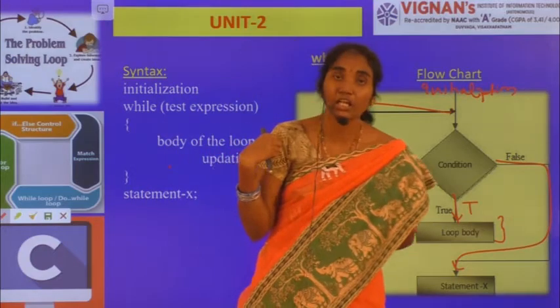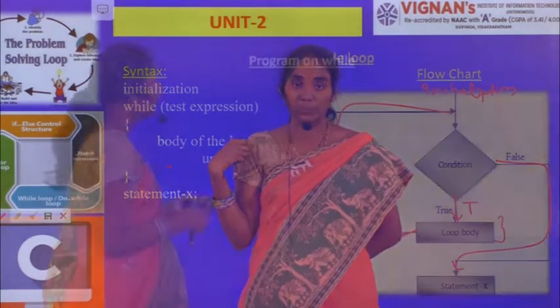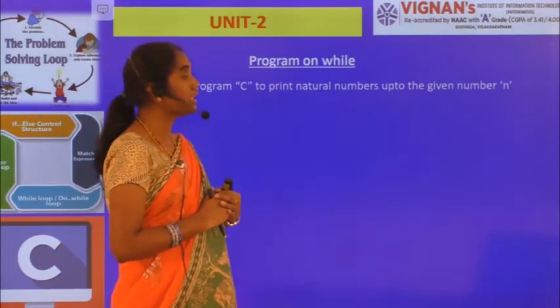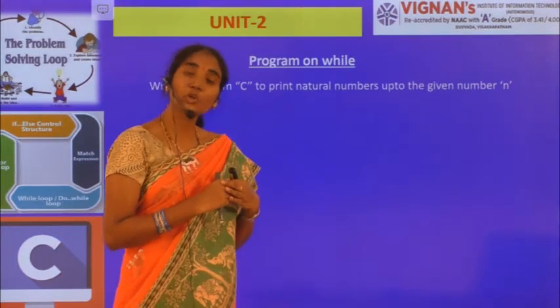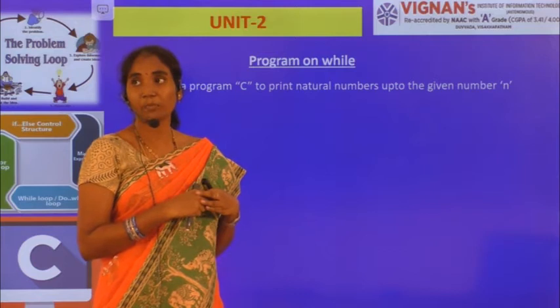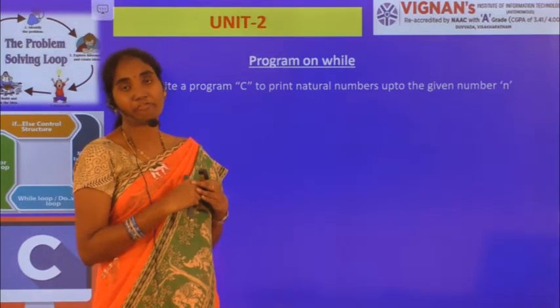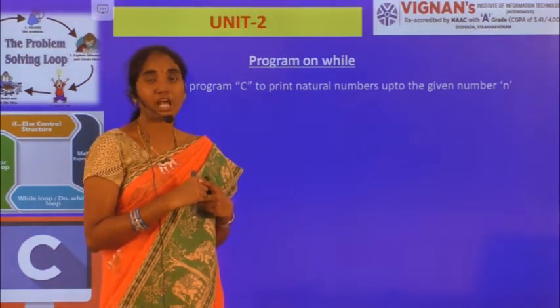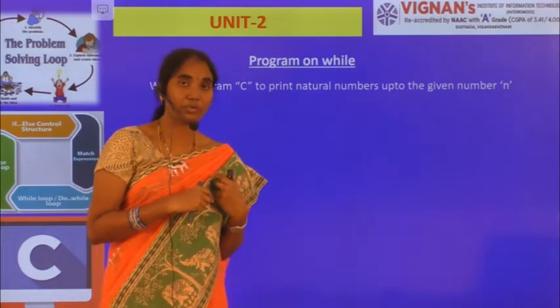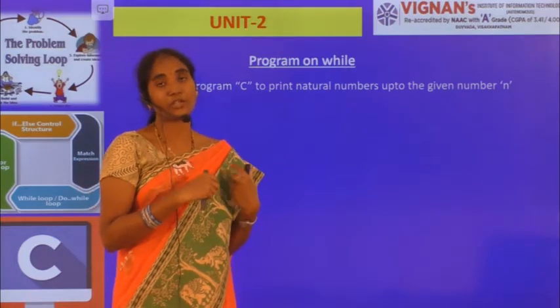Now let's have an example program on the while loop. Write a C program to print natural numbers up to the given number. I want to print the natural numbers up to the given number. Now let's see how to write the C program on this by using a while loop.